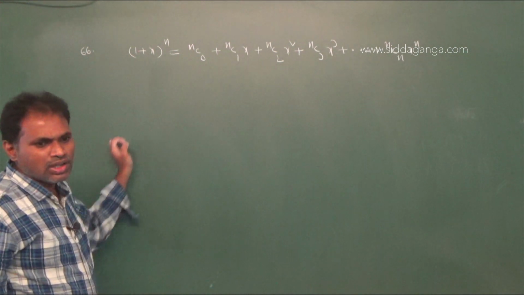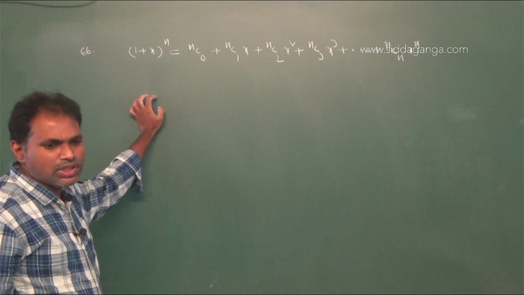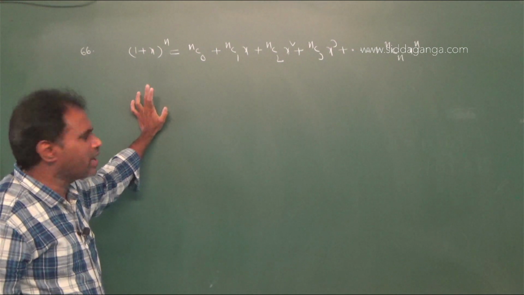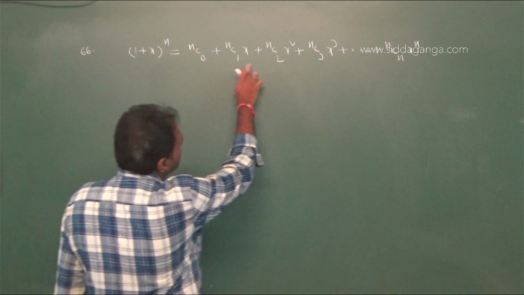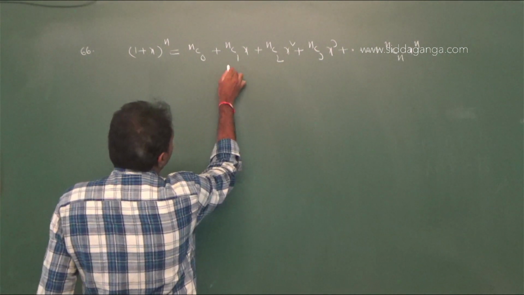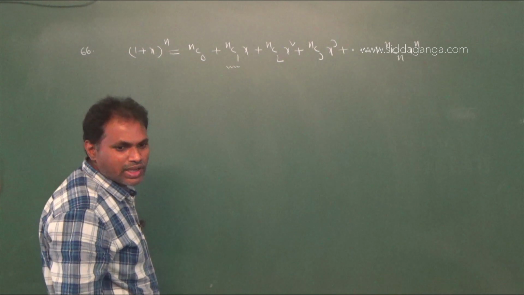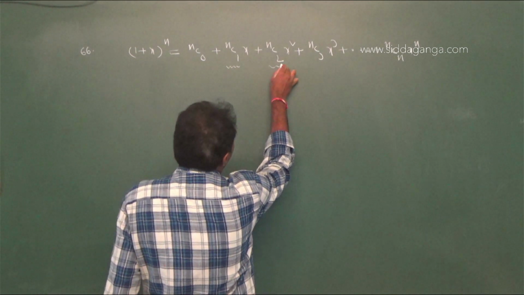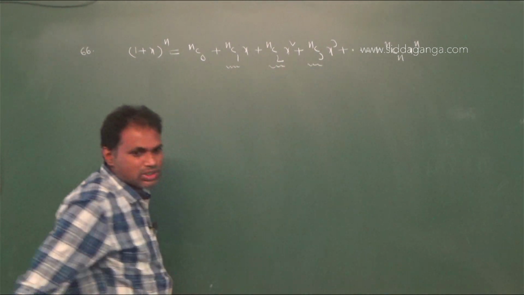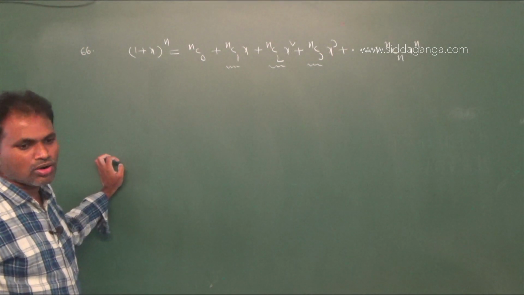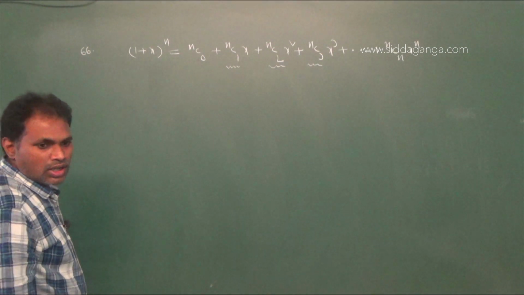Now here given, let n be a positive integer, if the coefficients of second, third and fourth terms. It is first term, it is second, it is third and it is fourth. The coefficients of second, third and fourth are in AP.